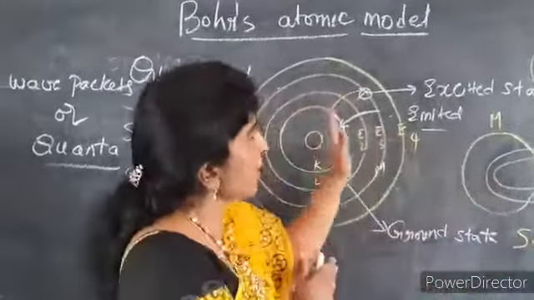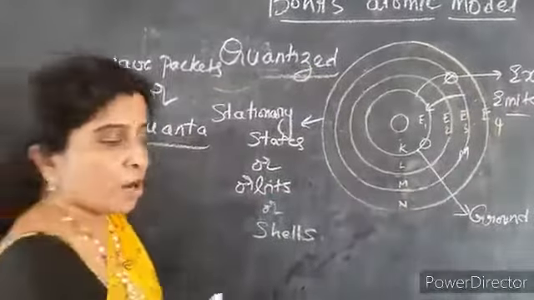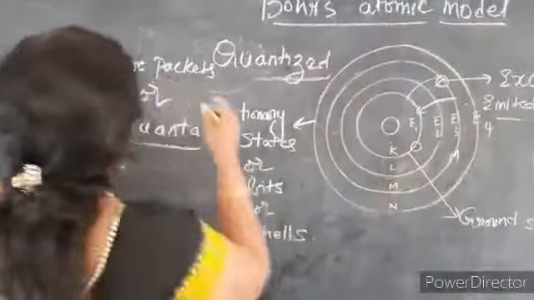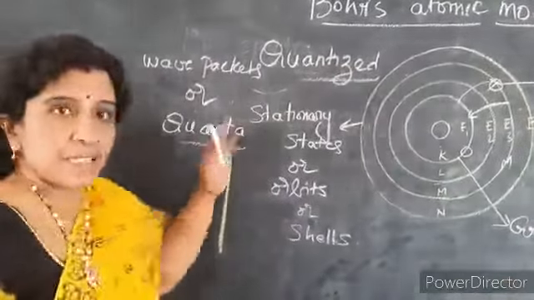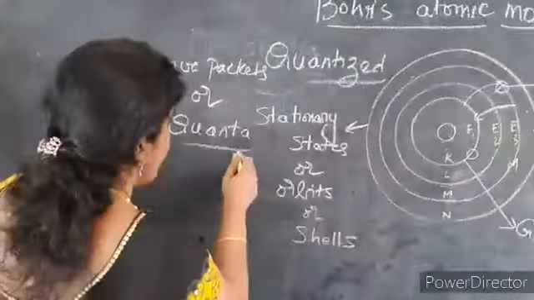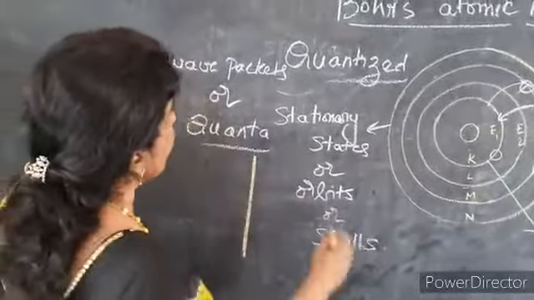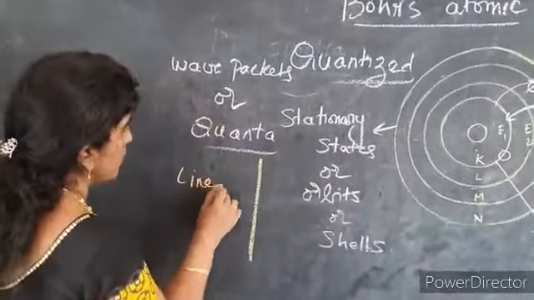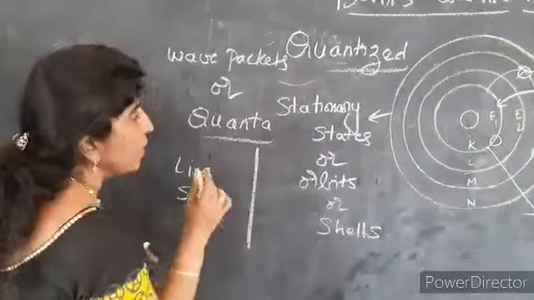When this energy is emitted, it is emitted in the form of a line. Suppose it is in the visible spectrum, it is emitted out in the form of a line, and this is called line spectrum. Once again I repeat this point.